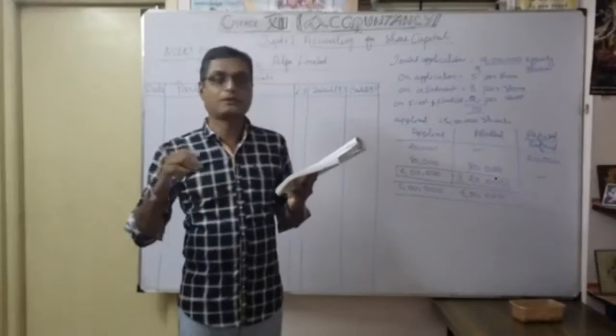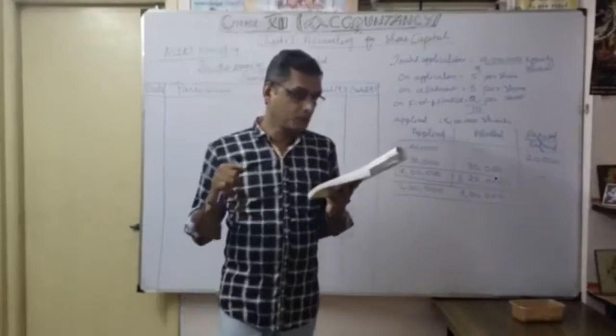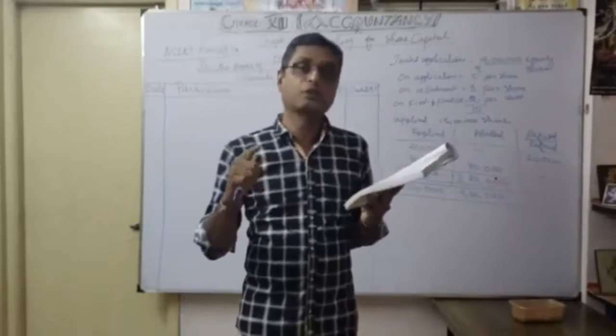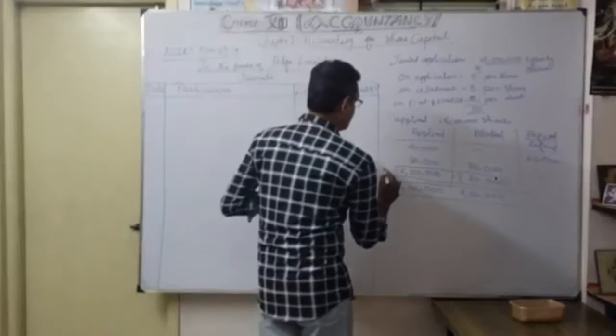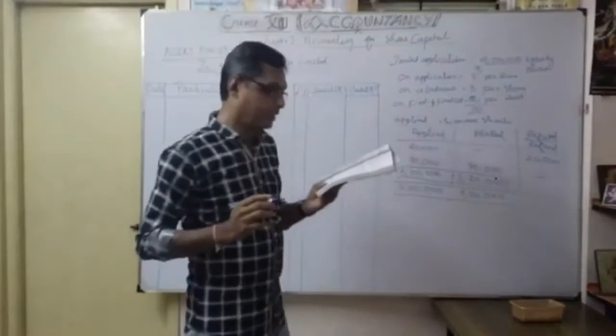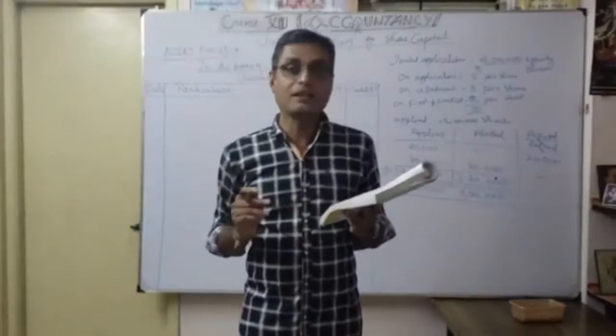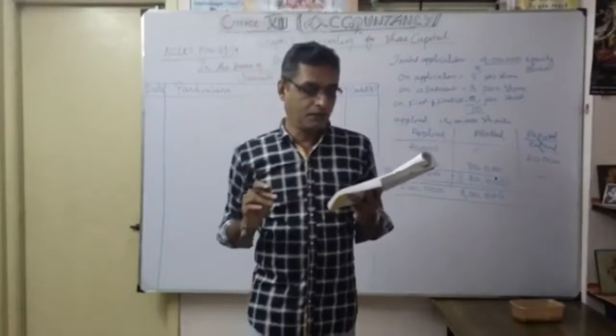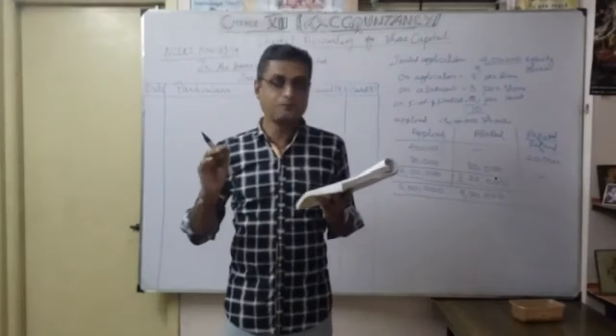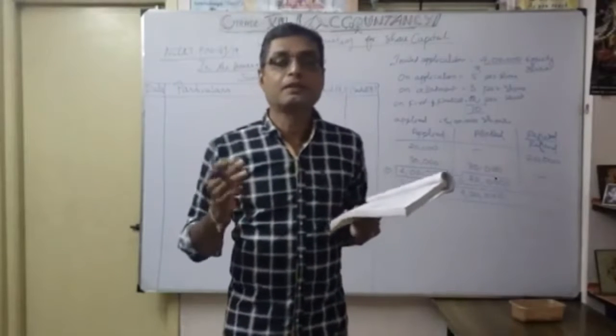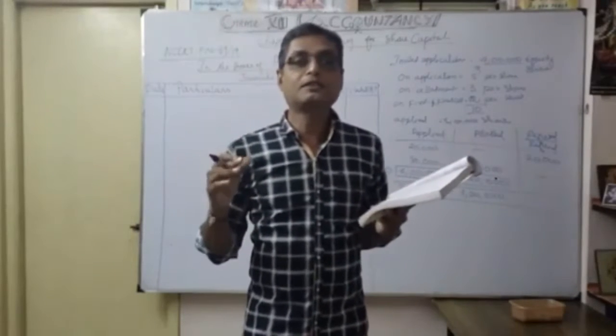Then, this paragraph. One applicant whose shares had been allotted on a pro rata basis, so that applicant comes in this category, did not pay the amount due on allotment and on the call, and his 400 shares are forfeited. So here they have directly given that 400 shares are forfeited.